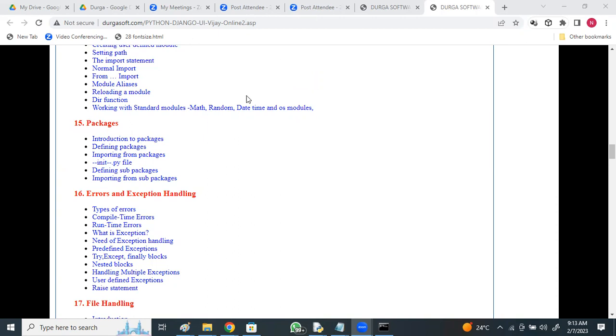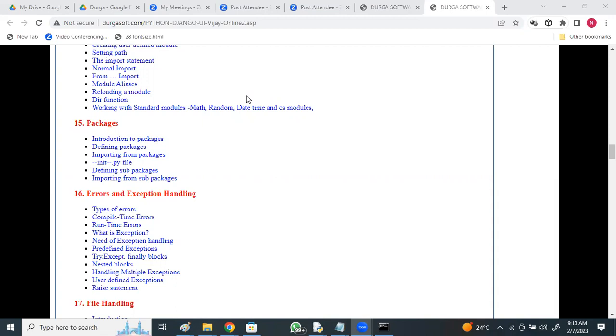Someone was asking a query: how will we cover concept-wise programs, and how many programs will you take for each concept? The asker hasn't attended any language classes till now.